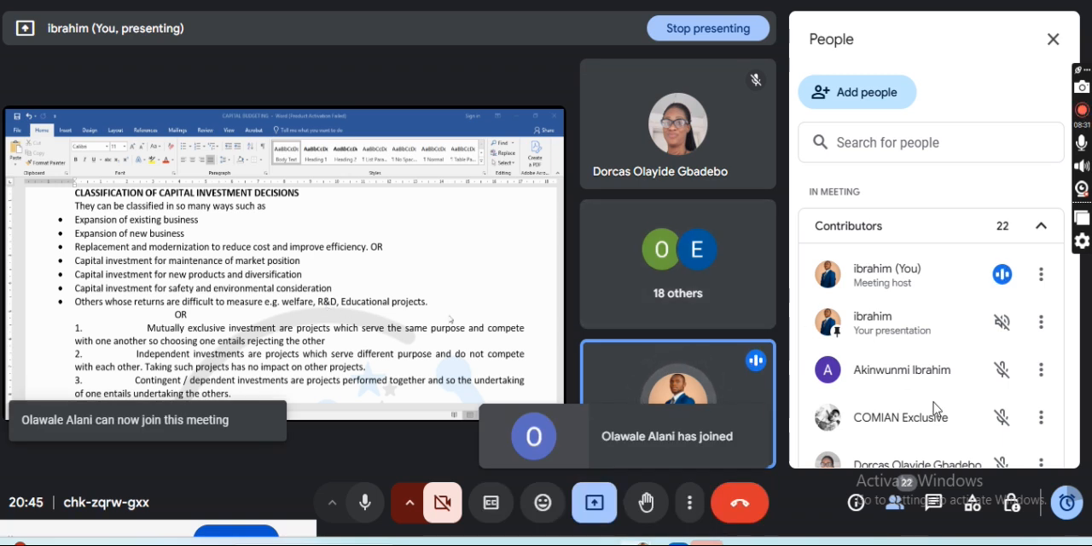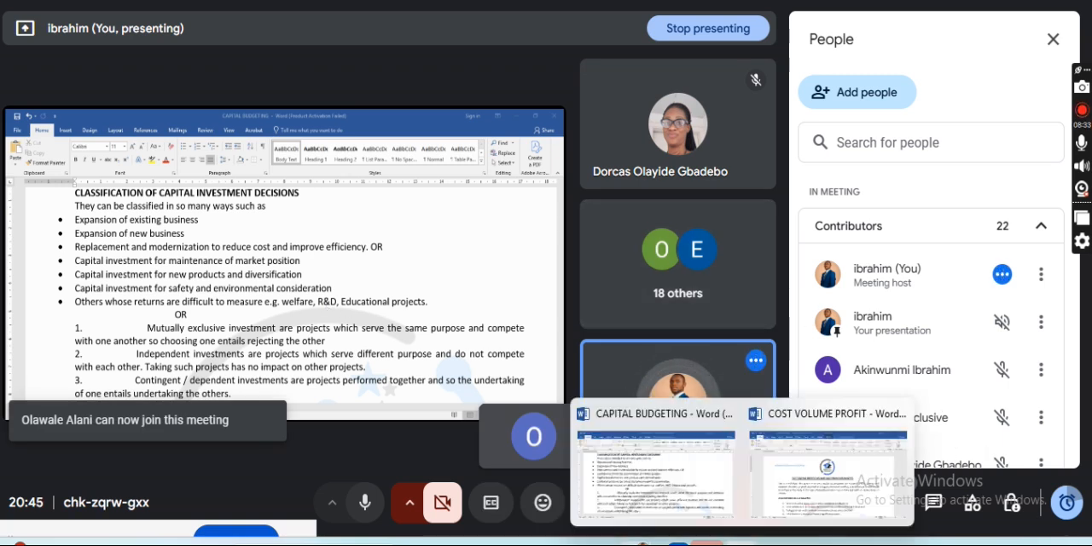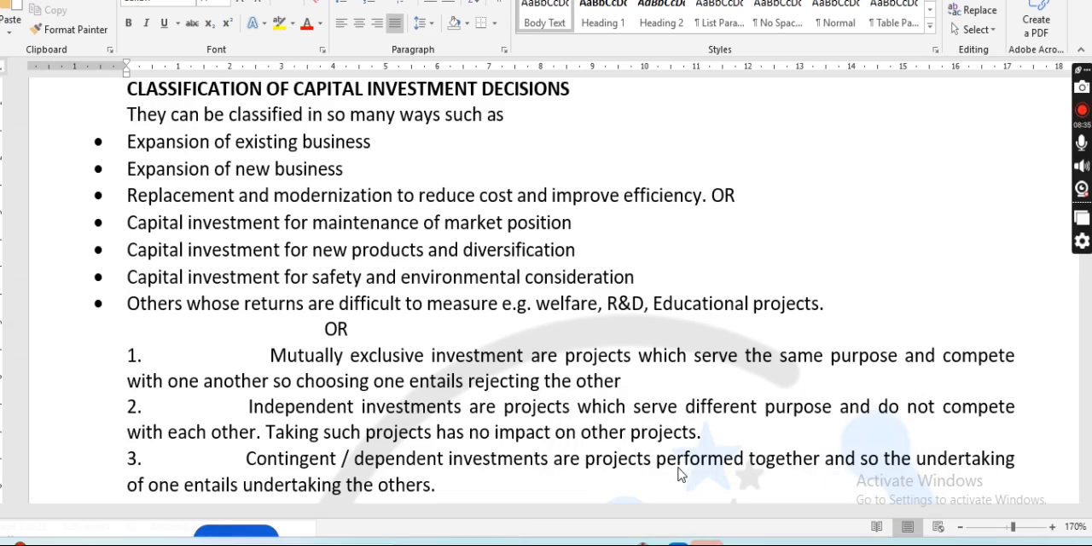Now, another thing we need to talk about when you want to make a capital investment decision is capital investment for safety and environmental consideration, right? In the process of doing that, you are making a capital investment decision.